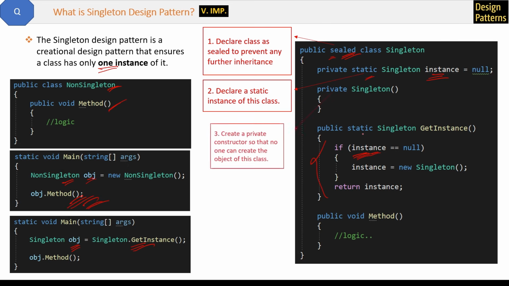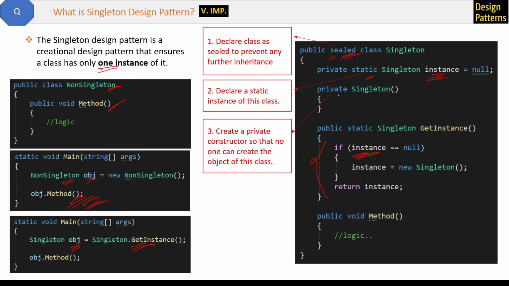You can try it, it will not allow otherwise. Third step is to create a private constructor so that no one can create the object of this singleton class. We do not need any object of this singleton class, that's why a private constructor. Now sealed will not let anyone inherit from this class, and the private constructor will not allow the object creation of this class. That is good for singleton.